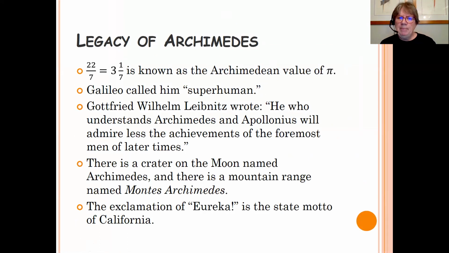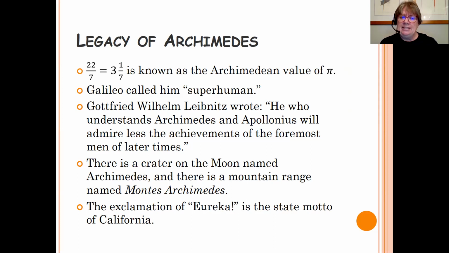Just a couple of things I want to make note of. The first one deals with the last thing about Archimedes, which is the first thing I'm going to talk about today. It has to do with how Archimedes approximated the value of pi, or another way to look at that is how he found the circumference of a circle. Using the method that he did, he ended up with pi being approximately 22/7, which is equal to 3 1/7. And that's probably the first approximation that we learn in middle school or high school when we're talking about pi. It is known as the Archimedean value because it's Archimedes who gave us that value.